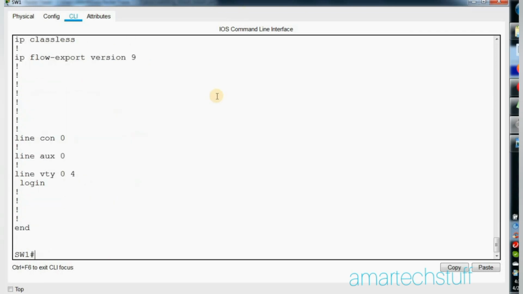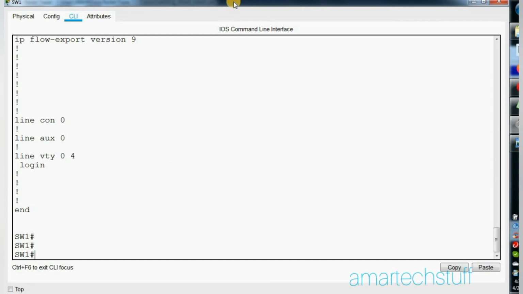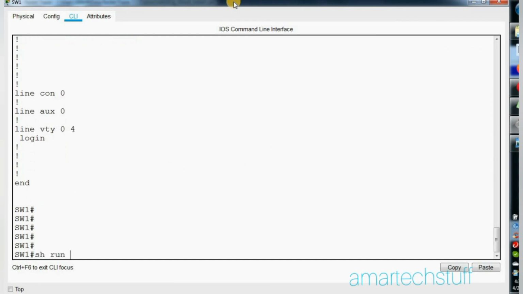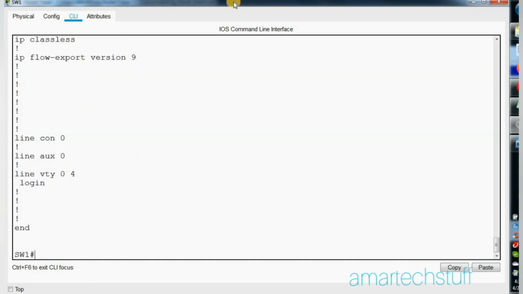So what is the issue? The problem is that inter-VLAN communication is not happening, that is, communication between VLANs is not happening. Inter-VLAN communication needs routing, and this is a layer 3 switch. By default on a layer 3 switch, routing is disabled. So let us check whether routing is enabled or not. Can we see any IP routing or something like that? No, we're not able to see it.